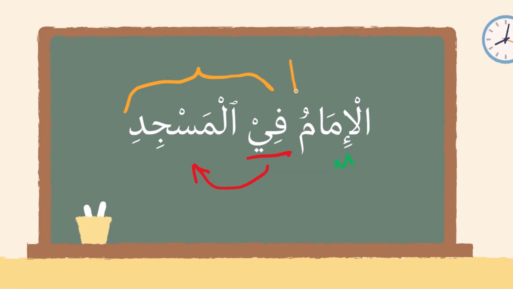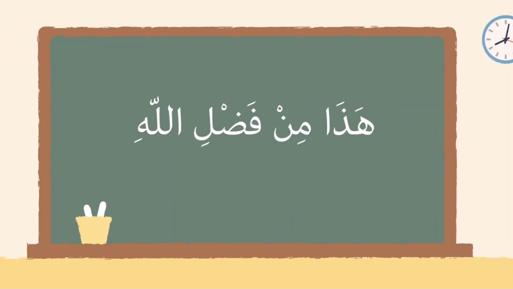We know that there's an implied "is" here. Al-imamu, the imam, is in the masjid. The imam is in the masjid. Let's take a look at another example here.